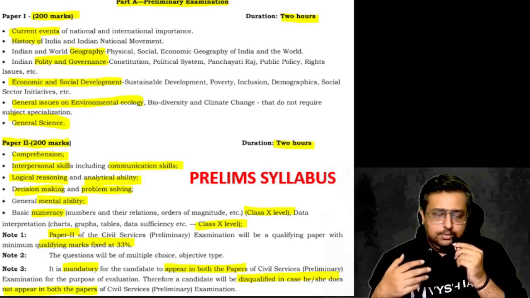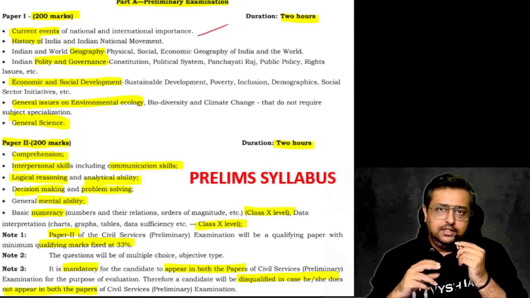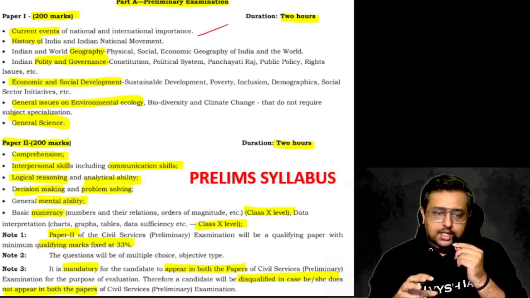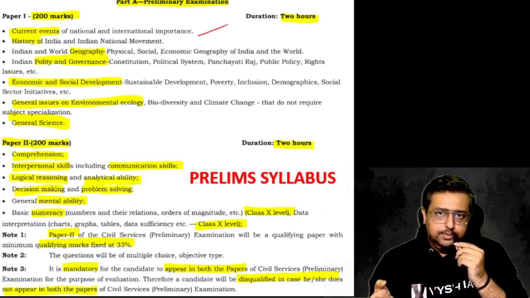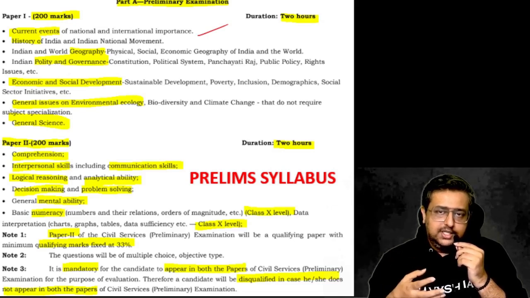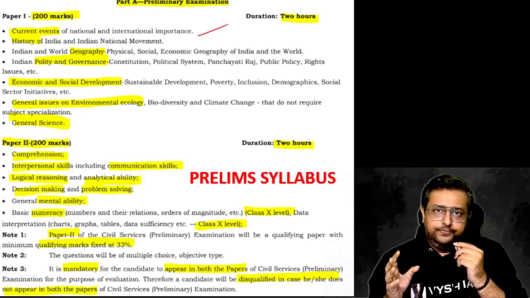Now, detailing of the syllabus. If you go to the prelim syllabus, this first line itself covers the entire world. Current events of national and international importance. There itself, current events of national and international means: here our Prime Minister is doing something, or our government is doing something, or the opposition is doing something, or even in USA now Trump and Elon Musk are doing something. In Bangladesh, the opposition people are doing something, the army is taking over. Everything you have to know. That is why that first line actually sums up your entire prelim syllabus.